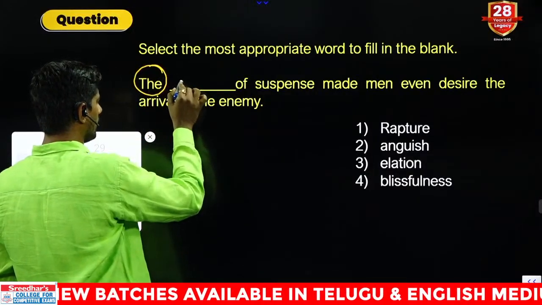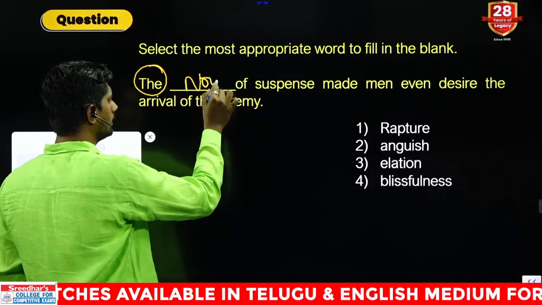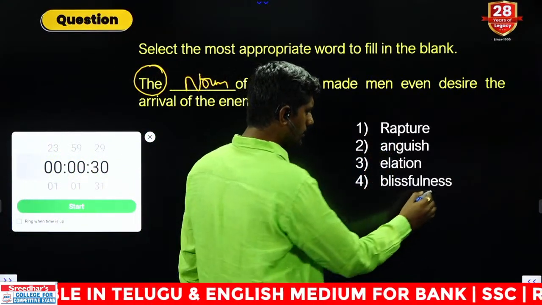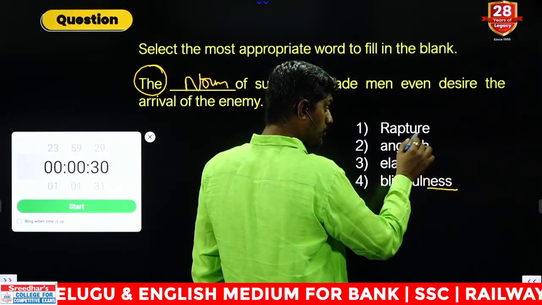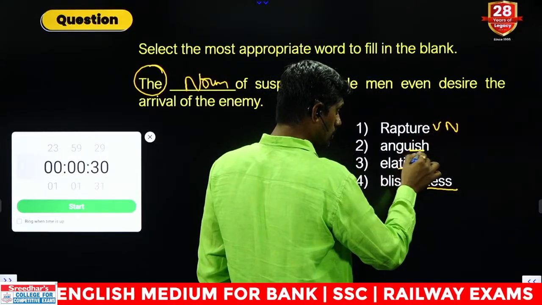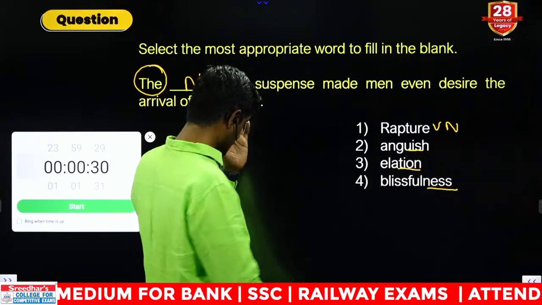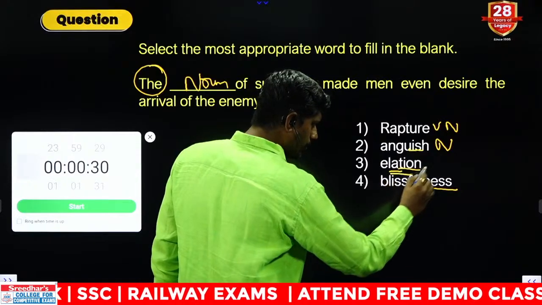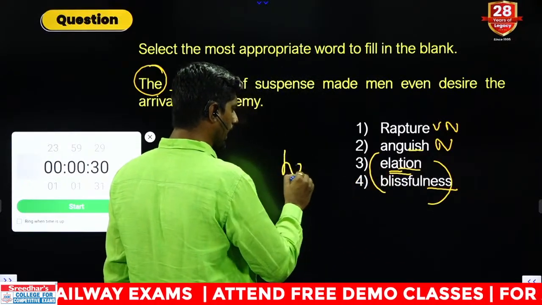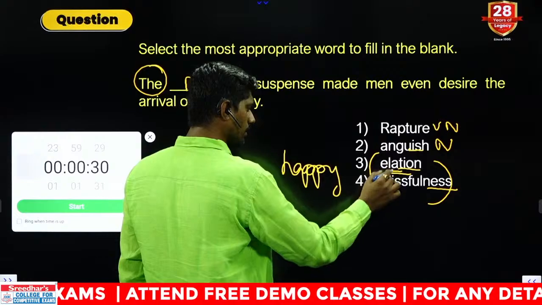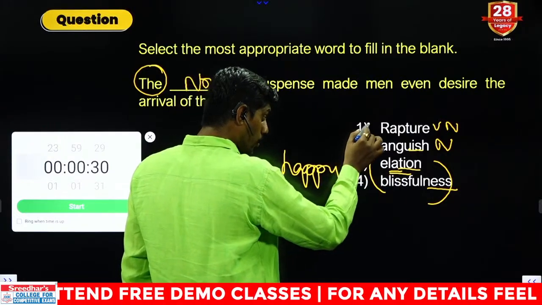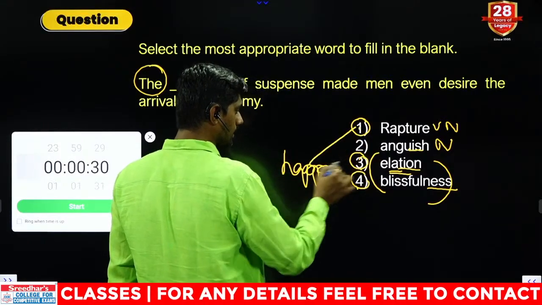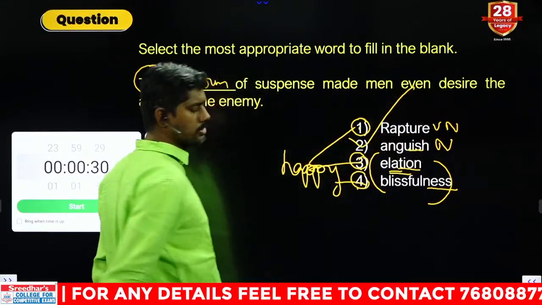After an article, definite article or any article, a noun is compulsory. If you observe, rapture, anguish, elation, blissfulness. NESS noun, ION noun. Rapture can be verb or noun. Anguish, noun only. Boyish, girlish, anguish. Elation, blissful, both same meaning, extremely happy. Elation, blissfulness, same meaning. And rapture also same meaning. 1, 3, 4 carry the same meaning. Odd man out. Second option is the right answer.